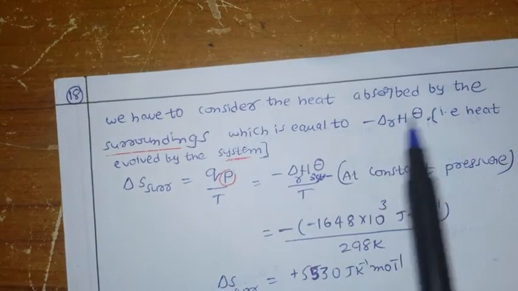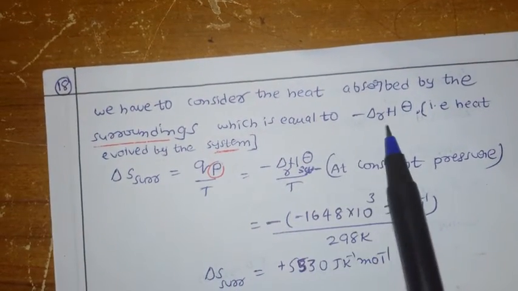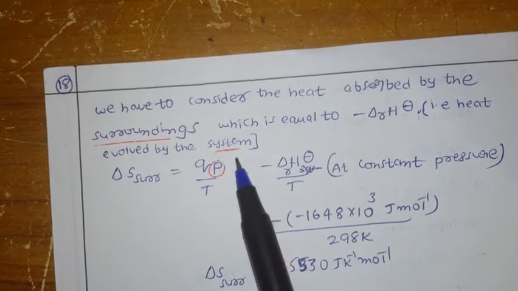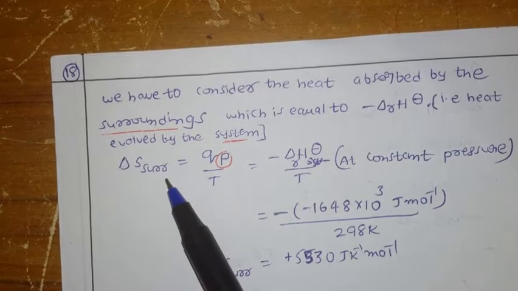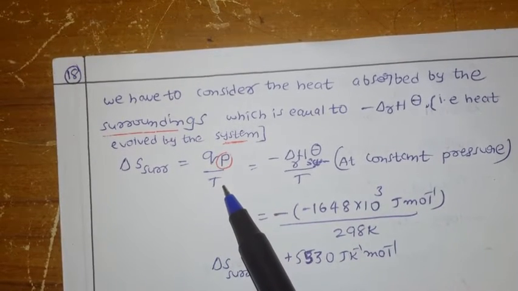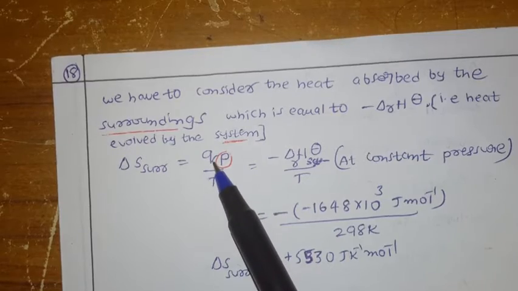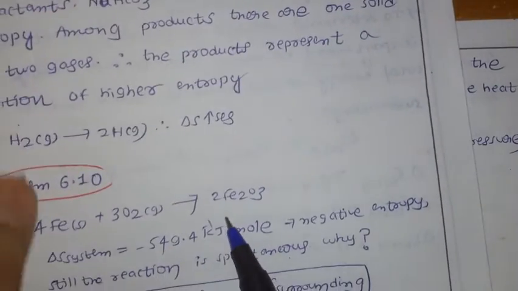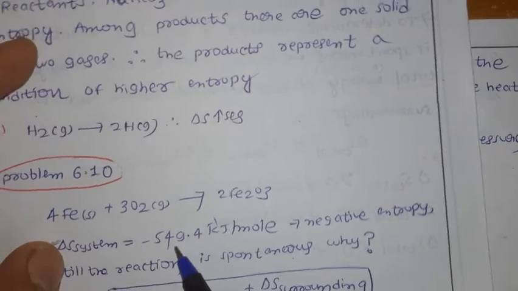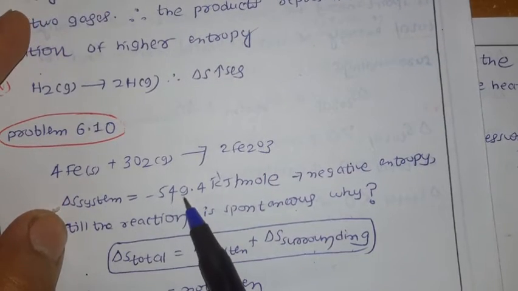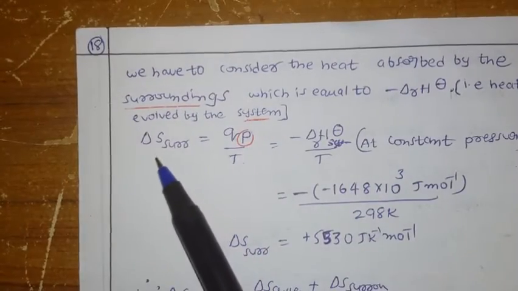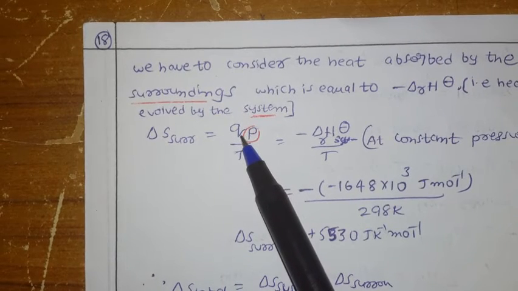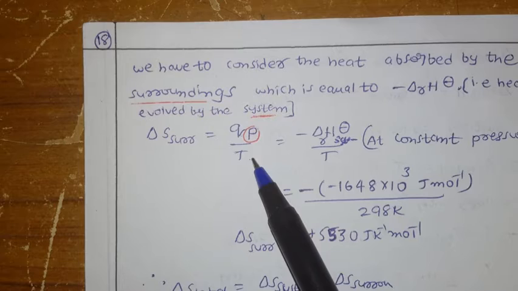Delta S of the surroundings: here we have to consider the heat absorbed by the surroundings, which is equal to minus delta H of the reaction, that is, the heat evolved by the system. Delta S of the surroundings is equal to Q by T. The system is going to evolve some amount of energy, so heat is going to be liberated, and some amount of heat is going to be absorbed by the surroundings.